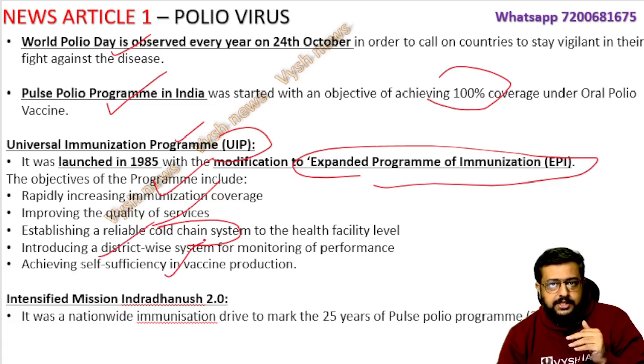Then the Modi government came and made it even faster by making it the Indradhanush scheme, where more disease-based vaccines were included, mandatory for every child, and that now has, I think, 8 to 14 or 15 diseases. Vaccine is mandatory for every child in India. In 2019 Indradhanush 2.0 was launched, and after that every year 3.0, 4.0, 5.0, like that it is going on.